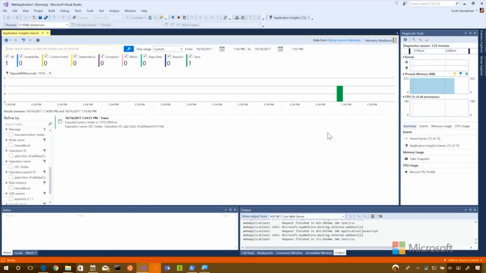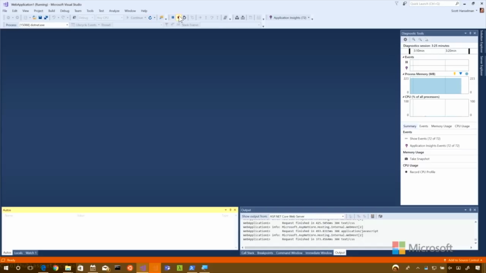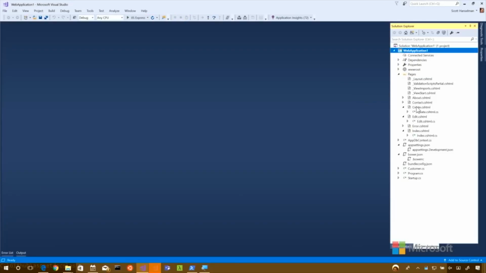Cool. So I think that puts us in a pretty good spot, doesn't it? We've got a nice little CRUD application, basic bootstrap. It's talking to Application Insights. We've got logging. I think that's a pretty good beginner start, wouldn't you say? Yeah, we've accomplished quite a bit over the past couple of hours. Where should they go now?